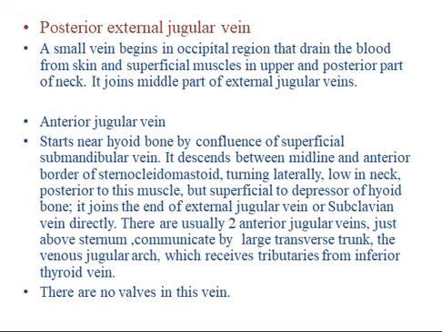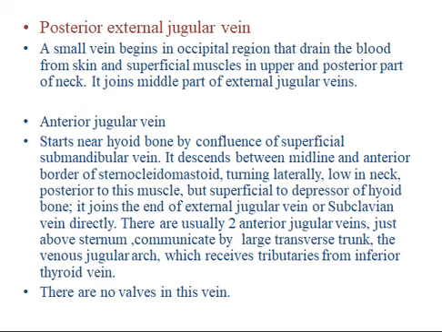Now coming on to the anterior jugular vein. It starts near the hyoid bone by confluence of superficial submandibular veins. It descends between the midline and the anterior border of sternocleidomastoid, turning laterally low in the neck, posterior to this muscle, but superficial to the depressors of the hyoid bone. It joins the end of the external jugular vein or the subclavian vein directly. It communicates with the internal jugular vein and receives small laryngeal veins and occasionally a small thyroid vein.